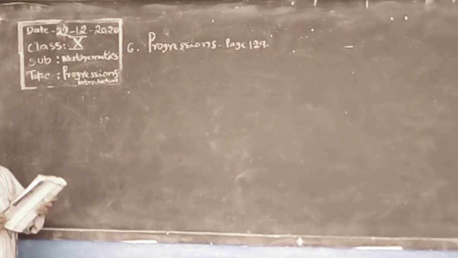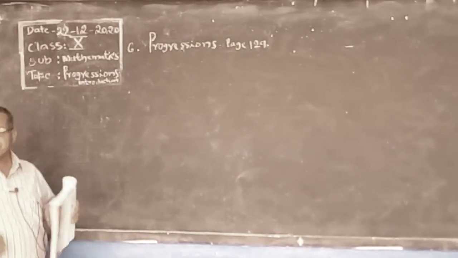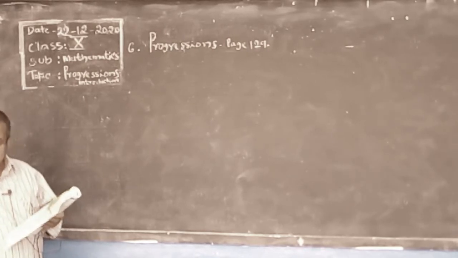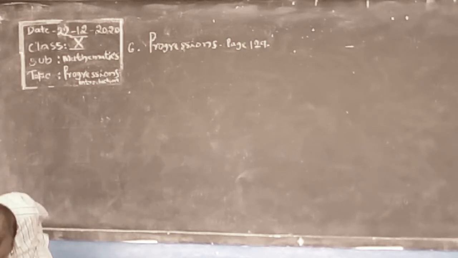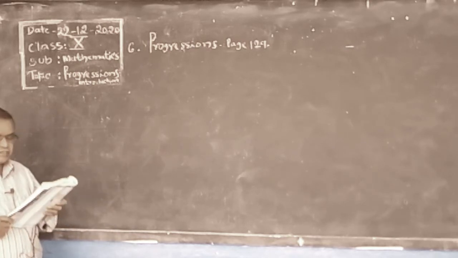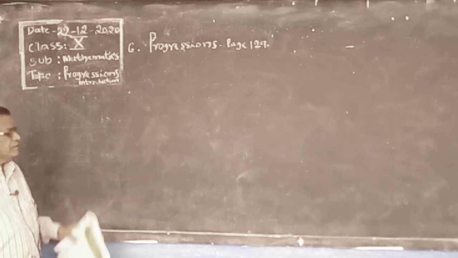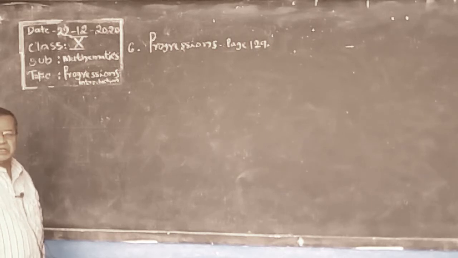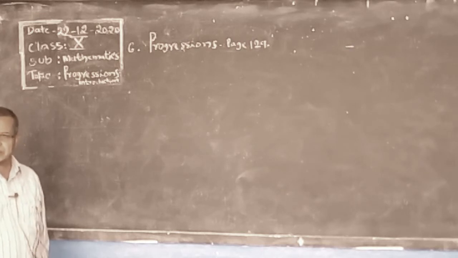To get ready for class, we completed trigonometry. Successfully we completed. Slowly we did. Now I am going to another new chapter, progressions. This is the sixth chapter, which belongs to paper 1. Chapters 1 to 7 belong to the first paper, and chapters 8 to 14 belong to the second paper.